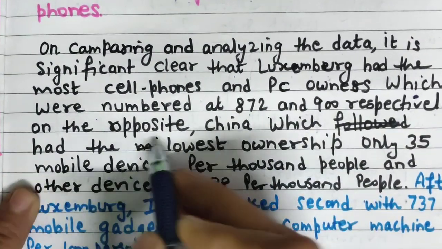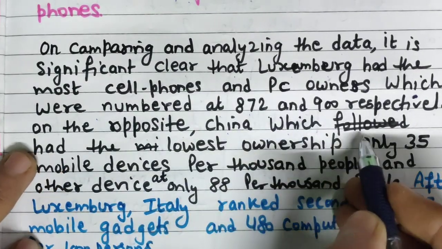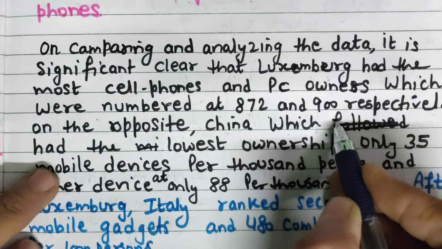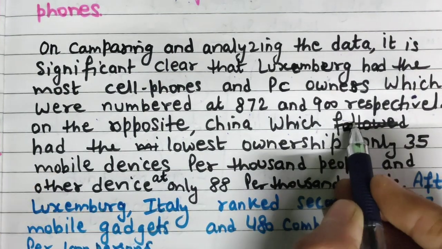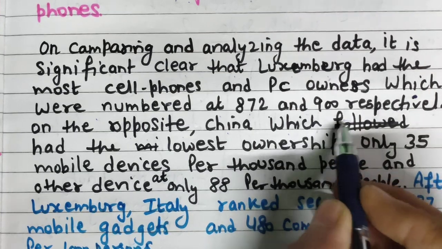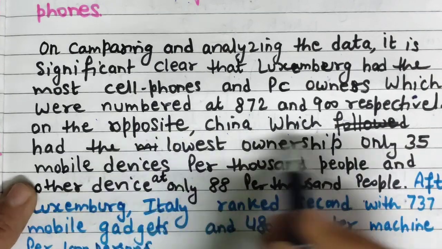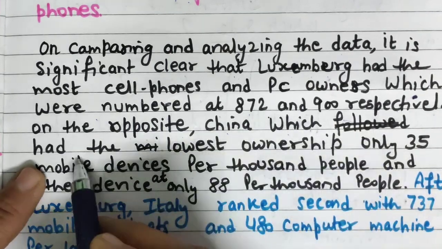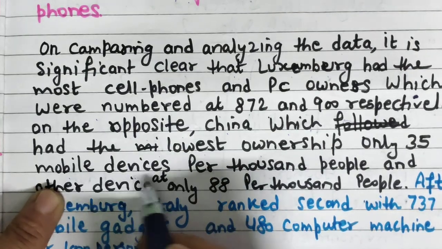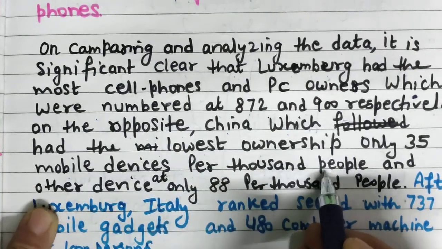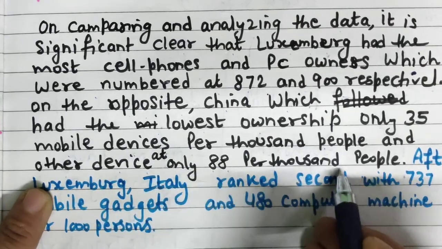On the opposite side, China, which had the lowest ownership, only 35 mobile devices per 1,000 people, and other device at only 88 per 1,000 people.